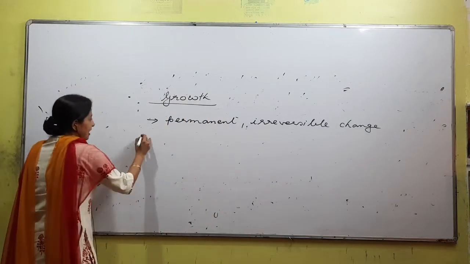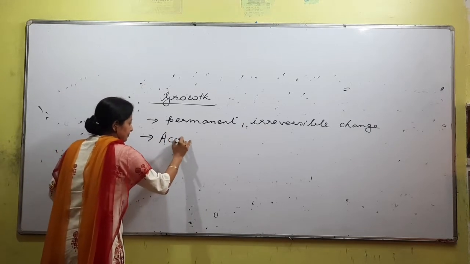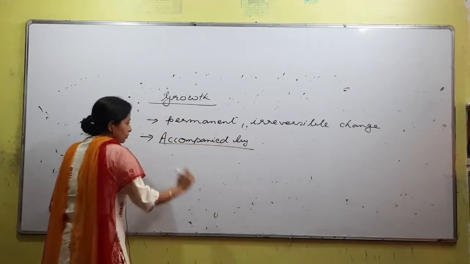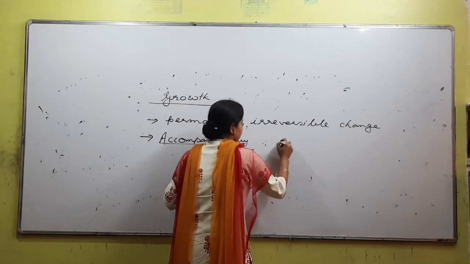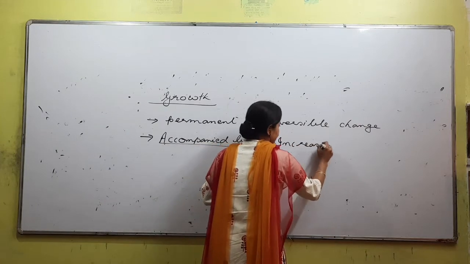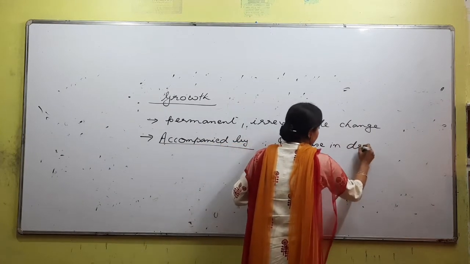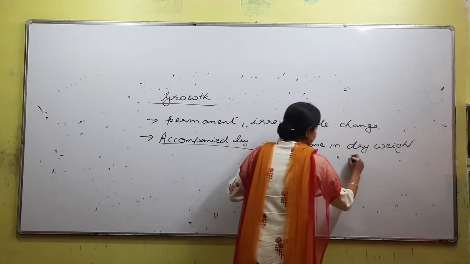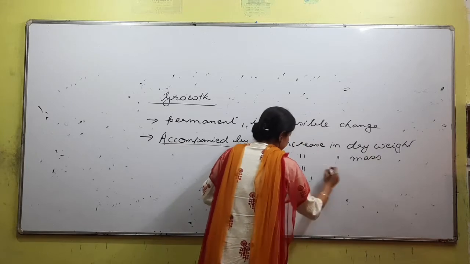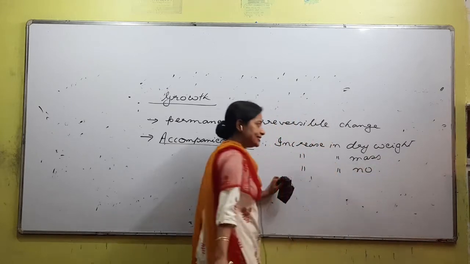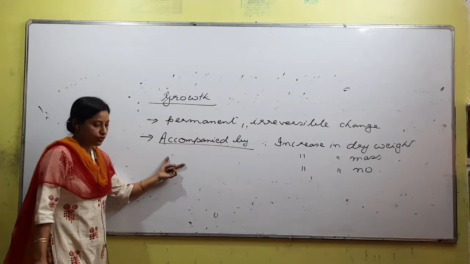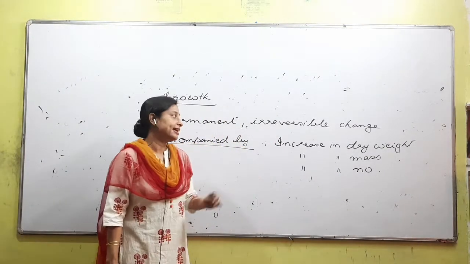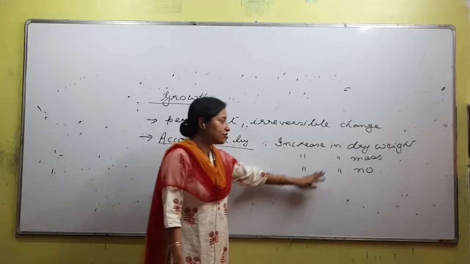Next, growth is accompanied by what? Increase in dry weight, right? Increase in mass, increase in number, etc. These are the factors on the basis of which we can say that the growth is taking place. Increase in dry weight, increase in mass, increase in number.